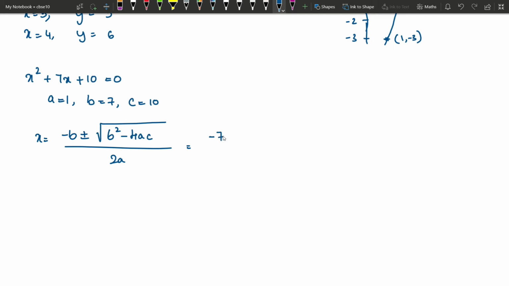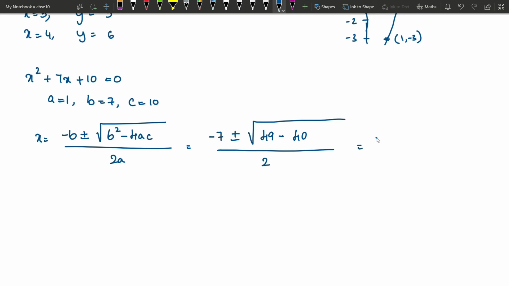So minus 7 plus or minus root of 7 square, which is 49, minus 4 into 1 into 10, which is 40, divided by 2 into 1, which is 2.